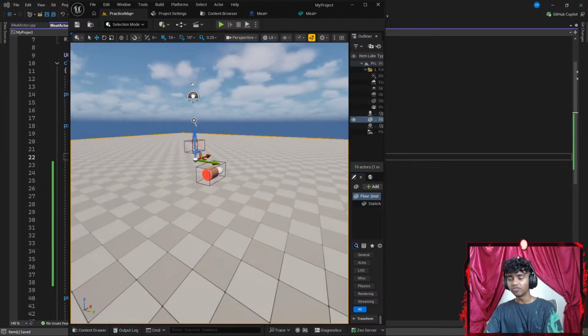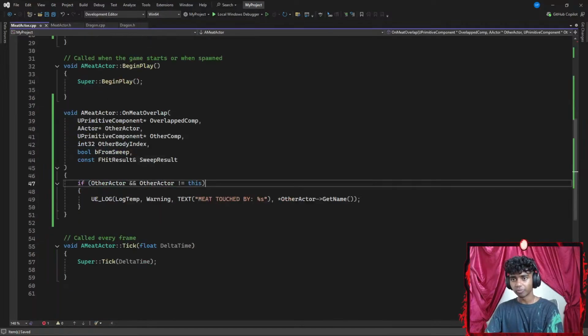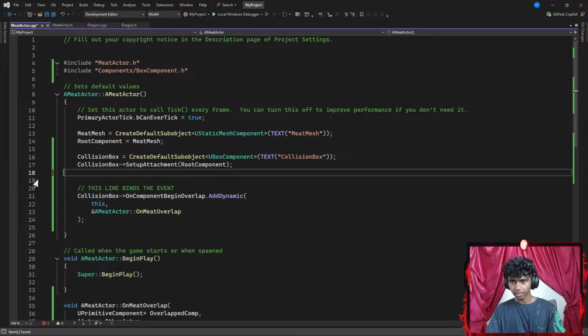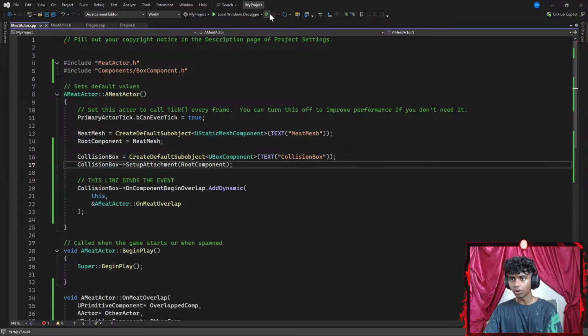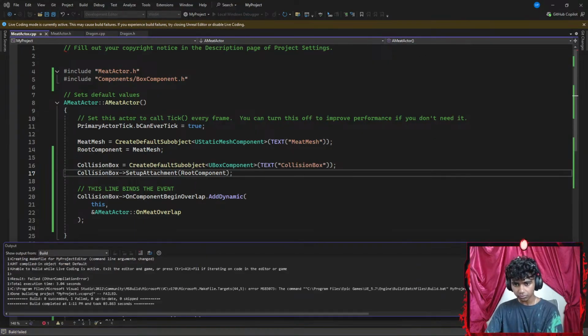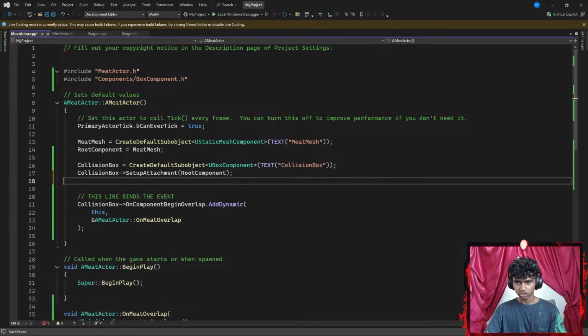I get a small build fail. I'm assuming the build fail is because of these three parameters here. Let's go ahead and delete that, hit Control S to save the code. Let's run the code here real quick. Okay, it says build fail. Let me actually check why. Let's go with Control C, Control Z.